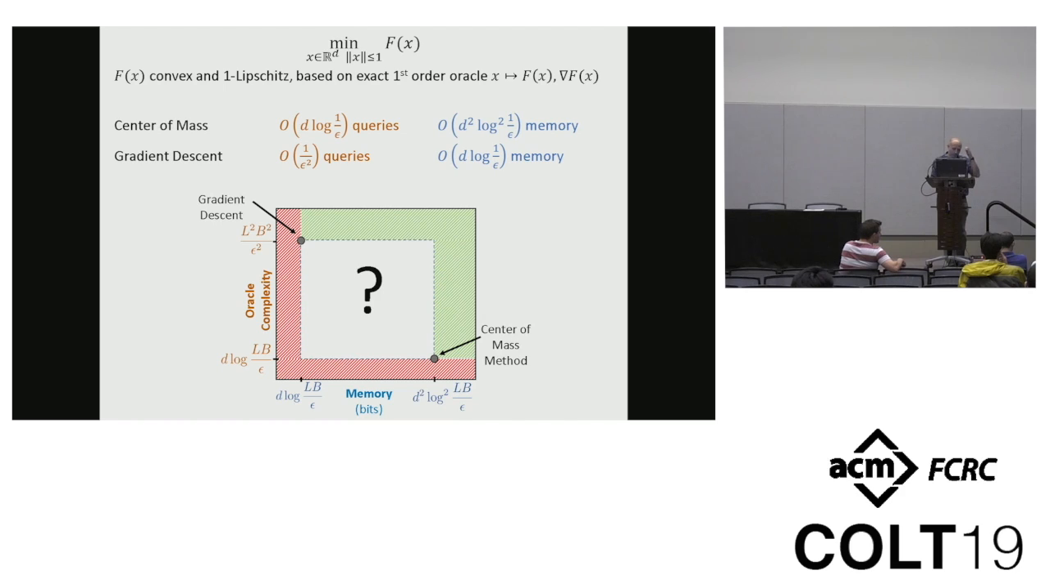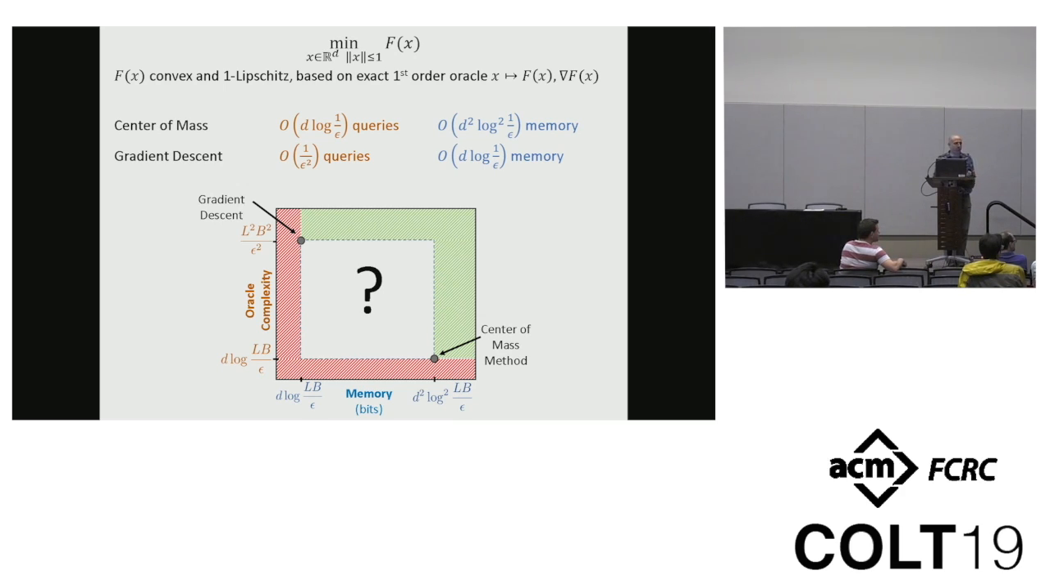So what we'd like to understand is really, can we go into this rectangle? On one hand, it is possible, and it would not contradict anything I know at least, that there's an optimal algorithm that uses d log 1 over epsilon queries and only d log 1 over epsilon memory.